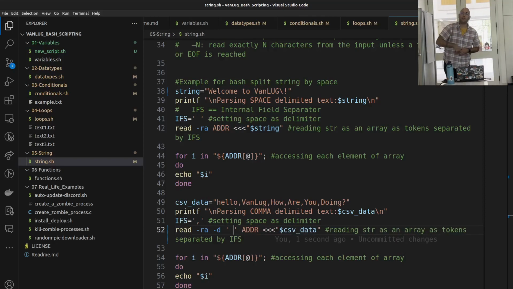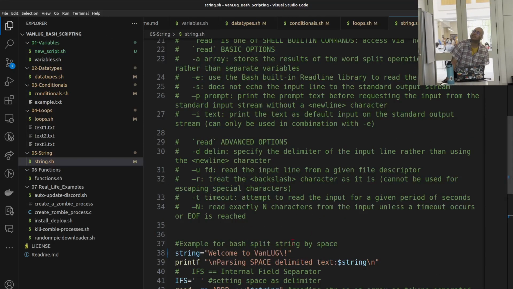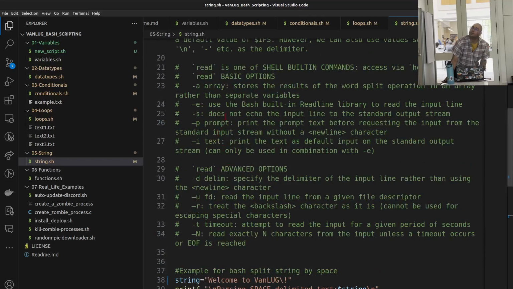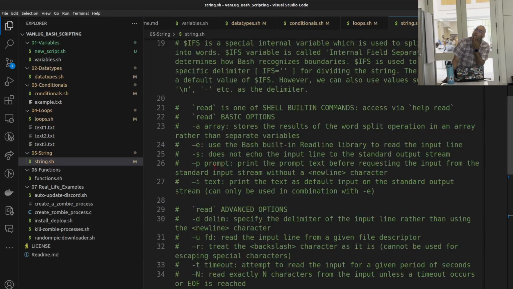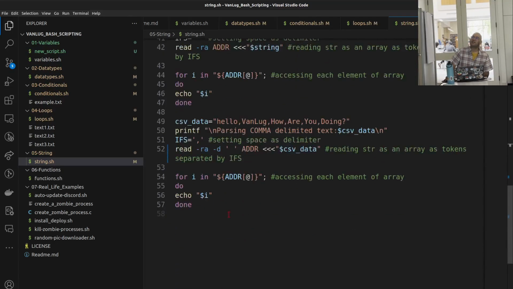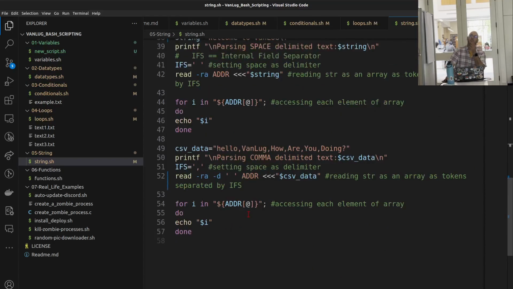Check the read command. I have it here. We have the -d there. Yes, that's it. If it makes it any easier, I mean, parsing data is not a strong suit for bash.